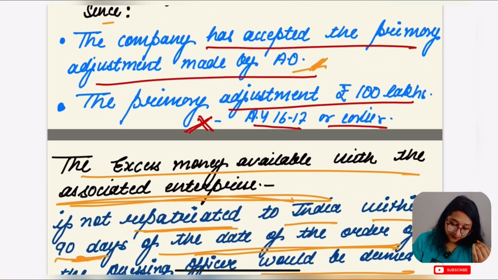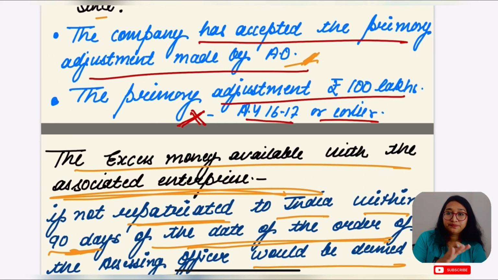Next, once secondary adjustment is done, you have to repatriate the excess amount within 90 days of the assessing order. Otherwise, interest is chargeable at the rate of LIBOR on 30th September plus 3%.